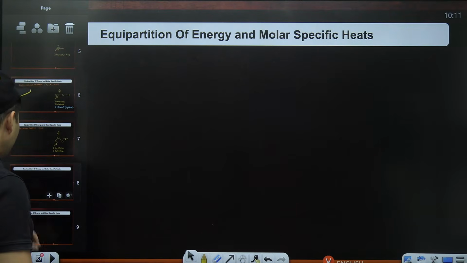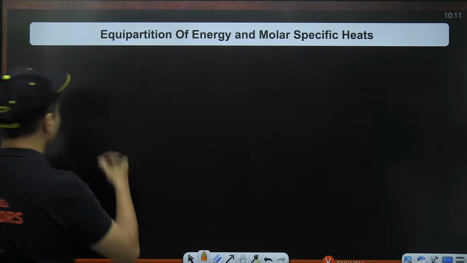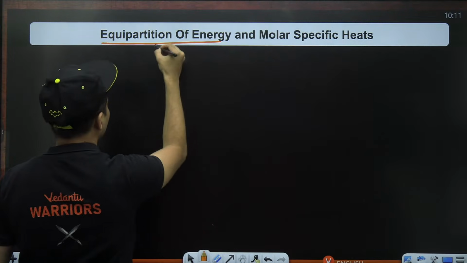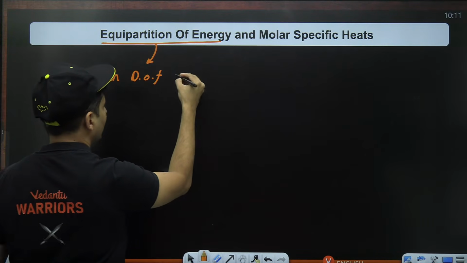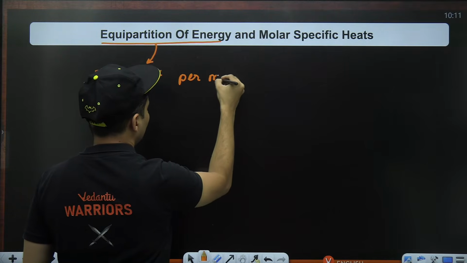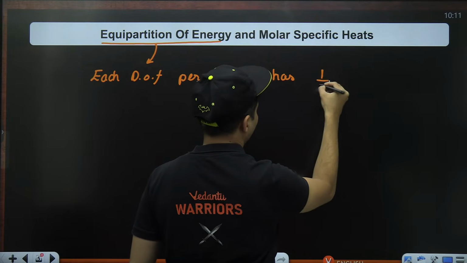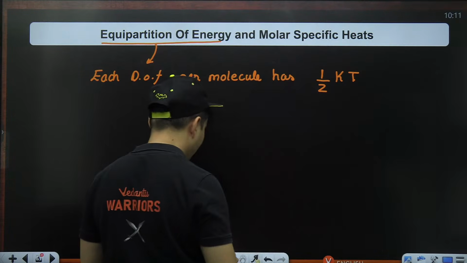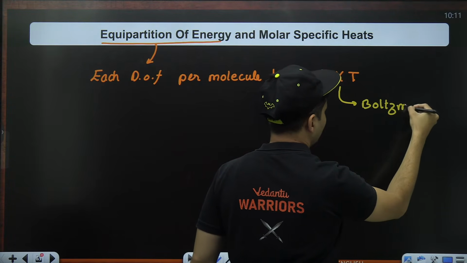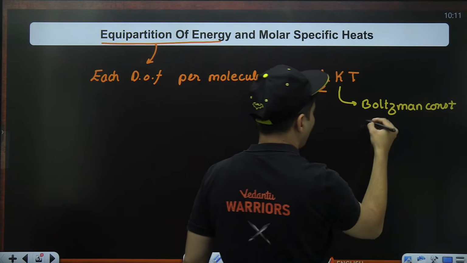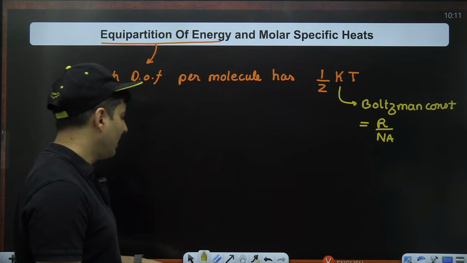Having said that, the law of equipartition of energy says that each degree of freedom per molecule has half kT of energy, where this k is your Boltzmann constant, whose value is R divided by Na.